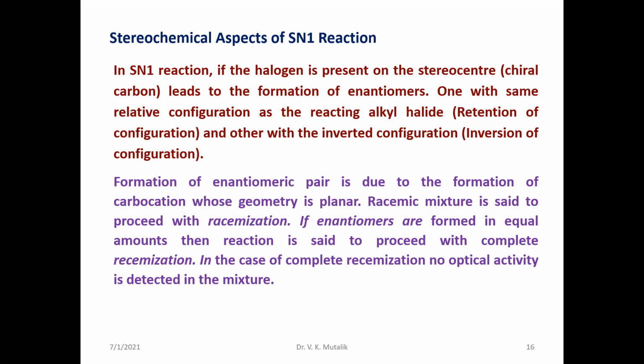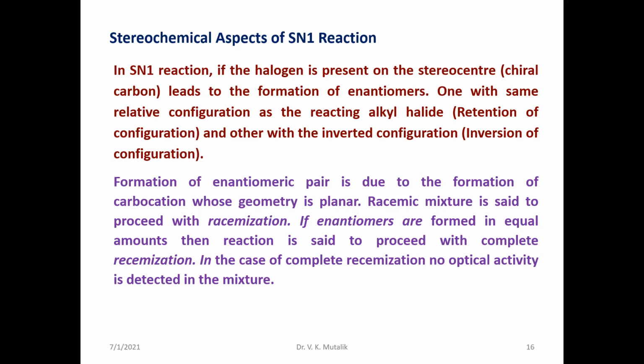Always in an SN1 reaction, because of the formation of a carbocation, which possesses an sp2 hybridized planar, positively charged carbon atom, the nucleophile may approach from either side, above or below the plane. Whenever you take an optically active alkyl halide, in such a case you will find the enantiomeric forms of the products. The formation of an enantiomeric pair is due to the formation of a carbocation, whose geometry is planar.